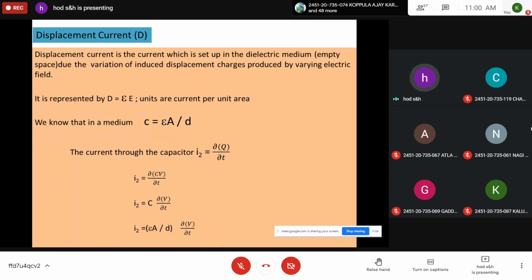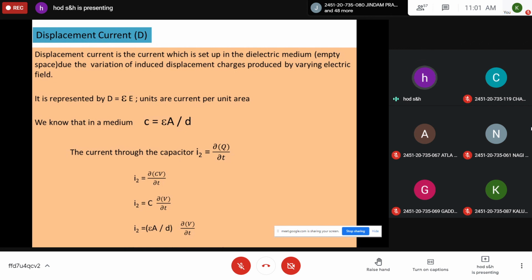And we know that the capacitance C is equal to epsilon A by D, where epsilon is permittivity of medium, A is area of cross section, and D is the thickness of the sample. And the current through the capacitor I2 is equal to dou Q by dou T. But Q is equal to CV. Therefore, I2 is equal to dou by dou T of CV. C can be taken out. So I2 is equal to C into dou V by dou T. But C is equal to epsilon A by D. So I2 is equal to epsilon A by D into dou V by dou T.